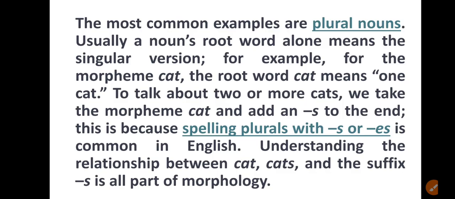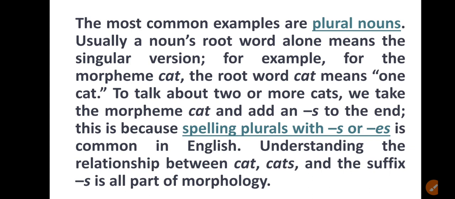To talk about two or more cats, we take the morpheme cat and add s to the end. This is because spelling plural with s or es is common in English. Here you can understand it this way: when we have to make the plural form of any word, adding s or es is very common.